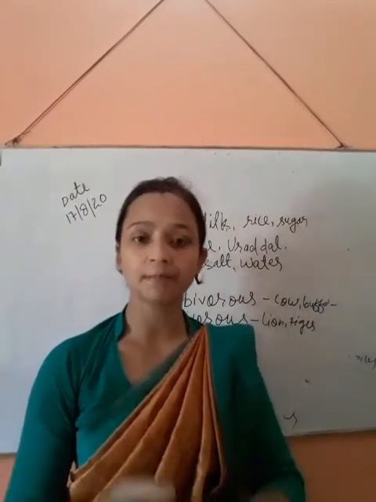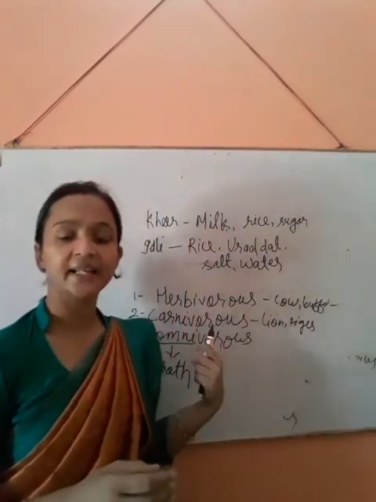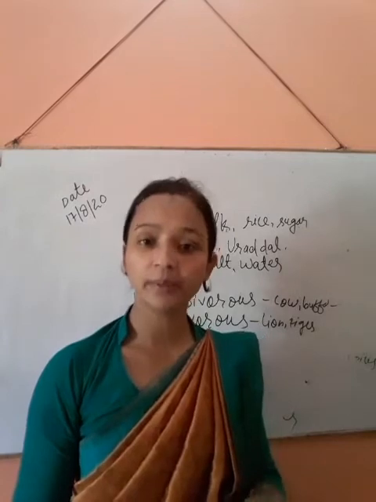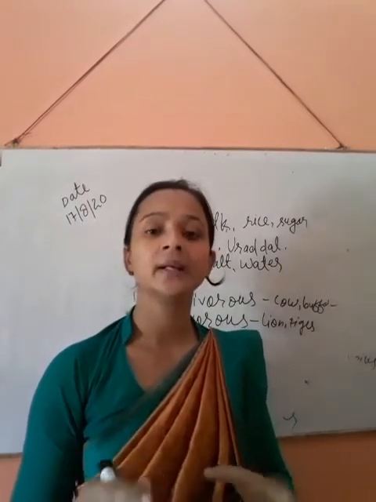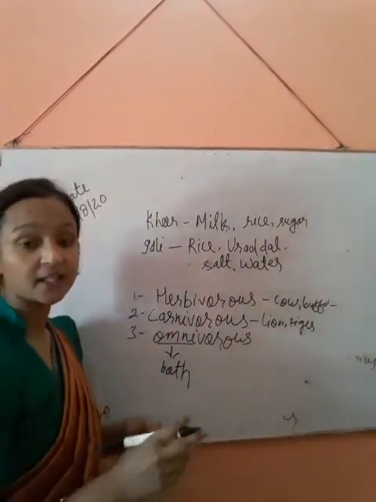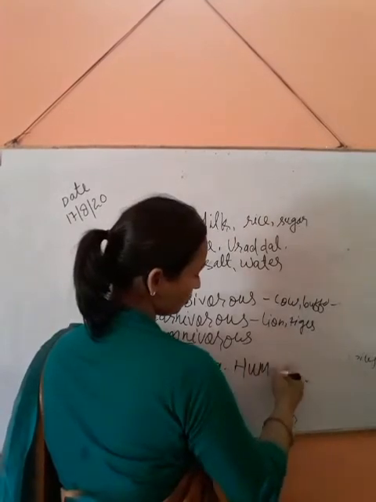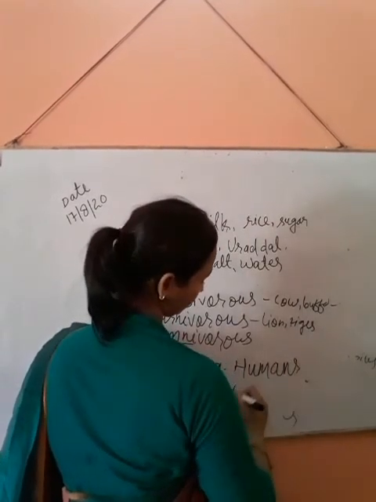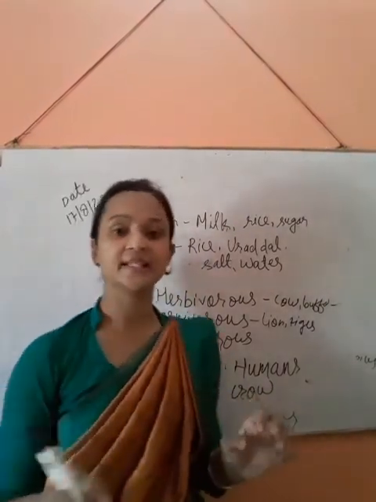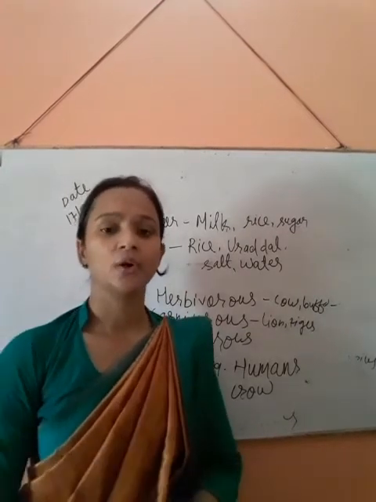Examples are humans and crow, because they eat plants as well as animals.